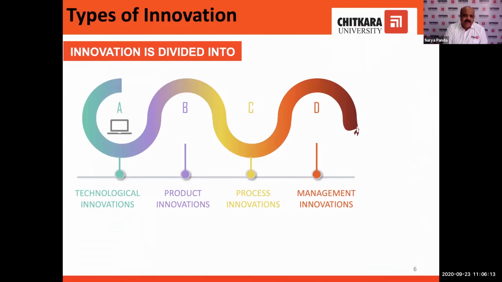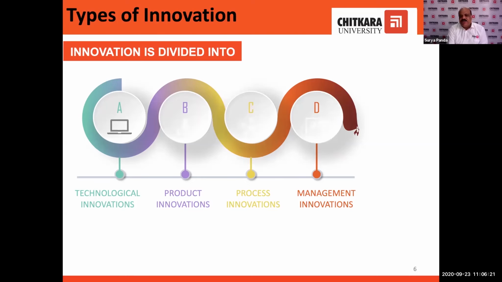Now, if you divide the innovation, it is divided into 4 types. Number 1 is technological innovation. Number 2 is product innovation. Number 3 is process innovation. And number 4 is management innovations.